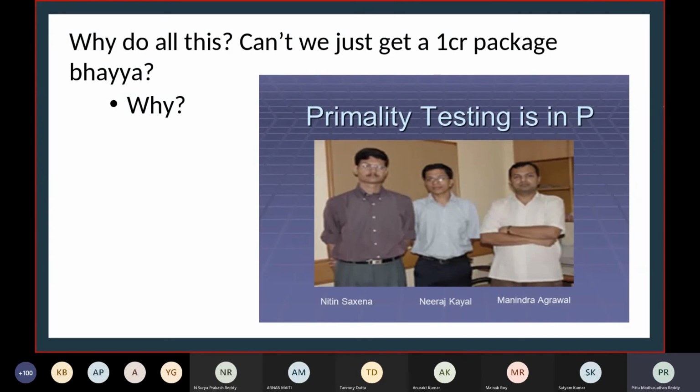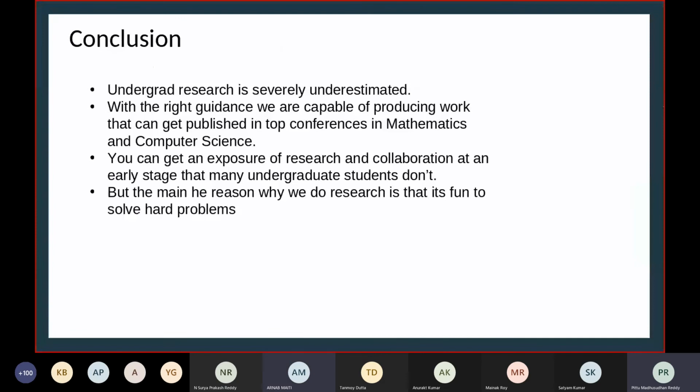We got properly exposed to theory, luckily, by professors at IIT Kharagpur and IISc. So that is the point: undergrad research is possible and very much encouraged, and you have all the support. You have people like us, and many professors who know better than us. So that's the conclusion, and we encourage you to explore this area as well. I know that you'll explore coding, but this is very important.